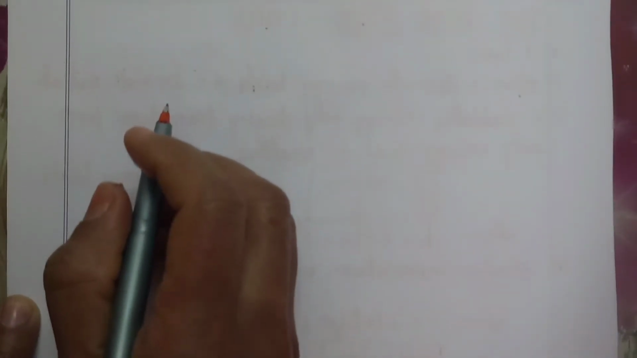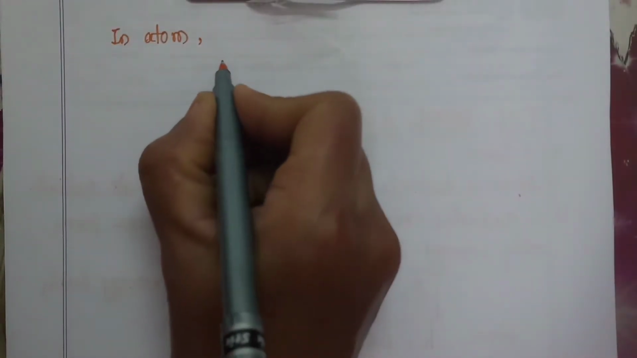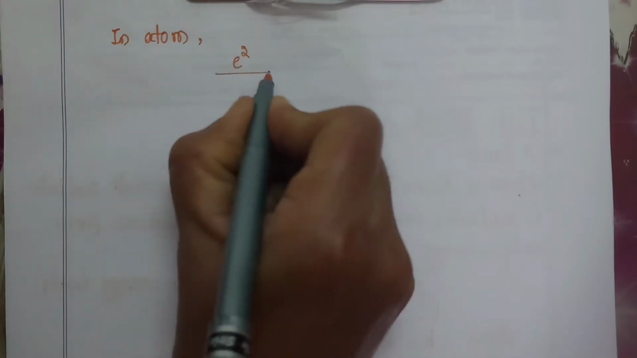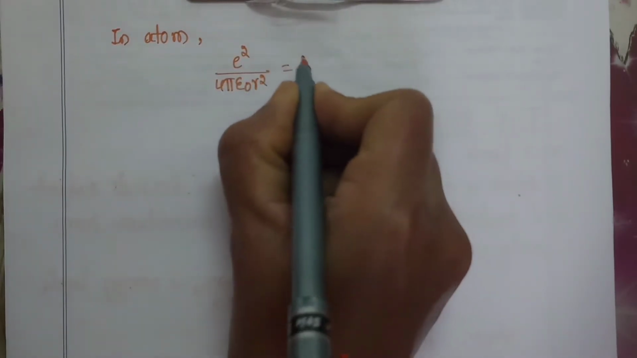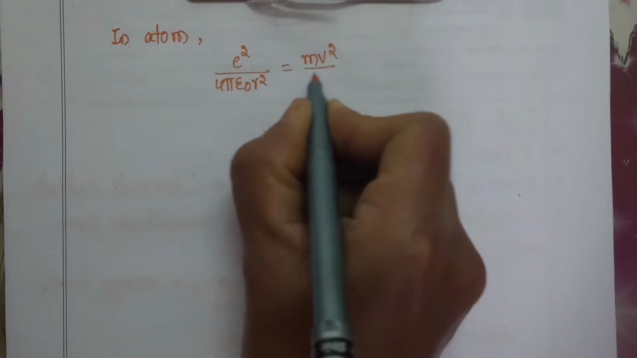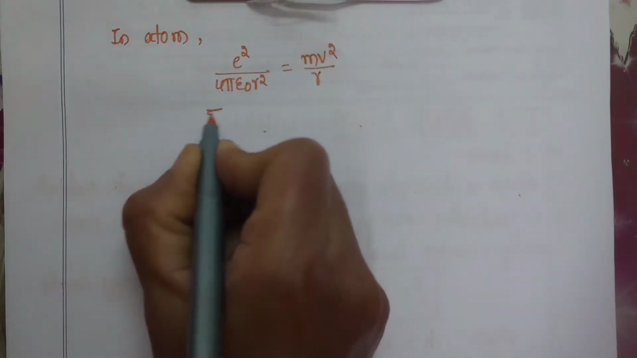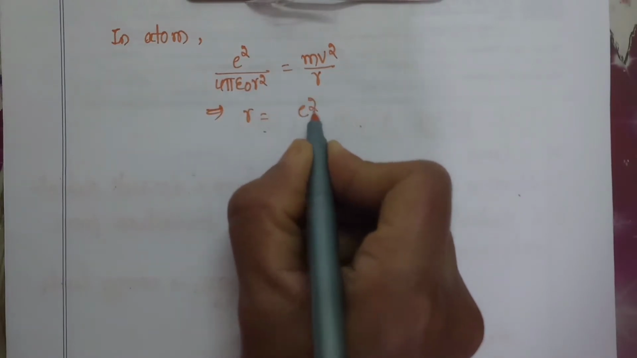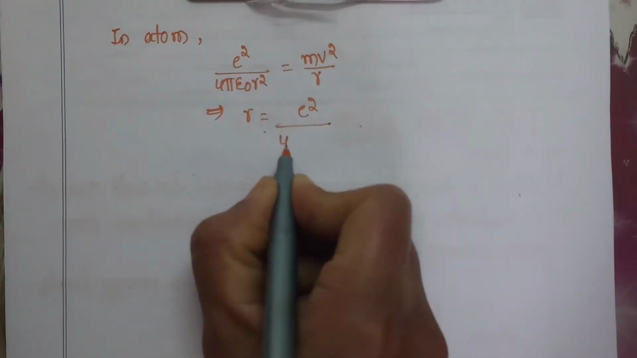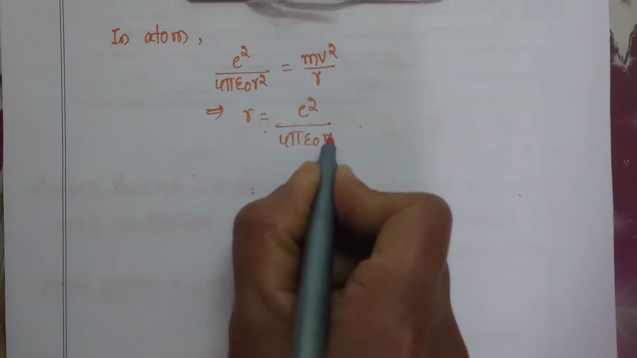For an atom, we know that the Coulomb's force of attraction between the electron and proton must be equal to the centripetal force, that is e square by 4 pi epsilon naught r square must be equal to mv square by r. From this, if we derive r, we get r is equal to e square by 4 pi epsilon naught mv square.